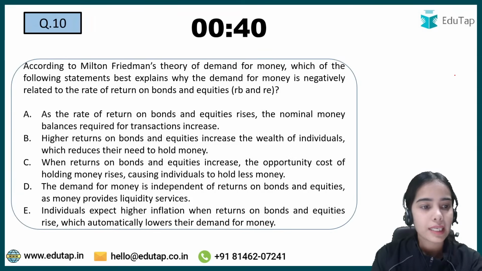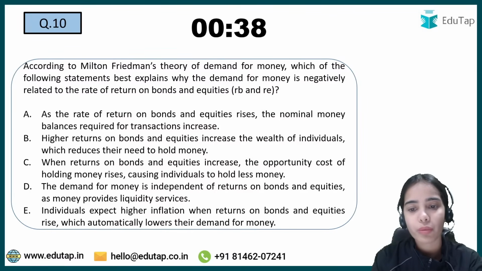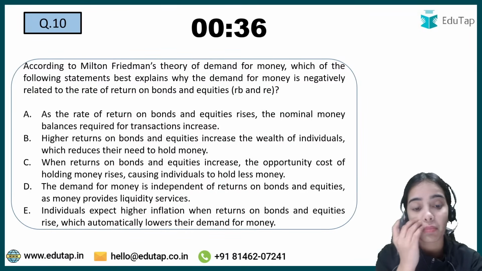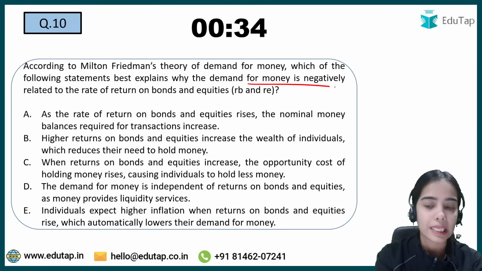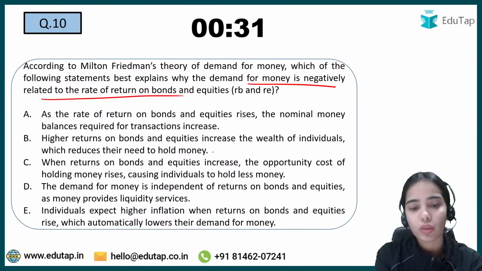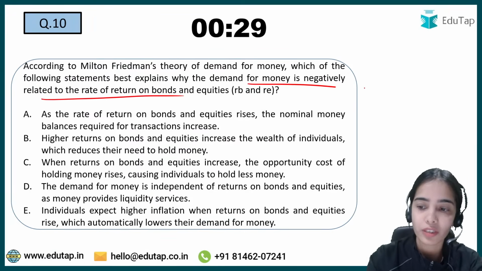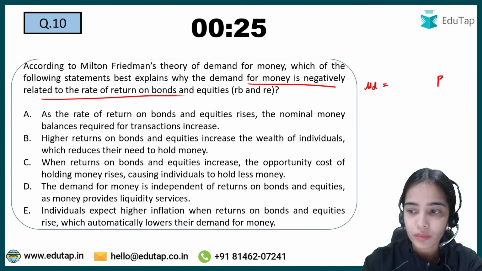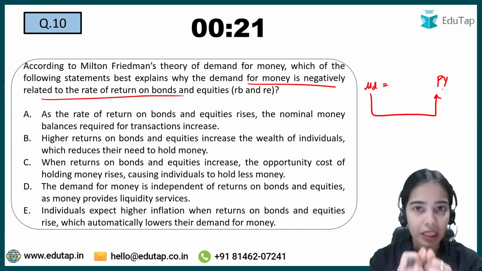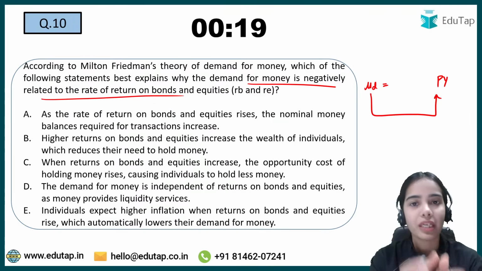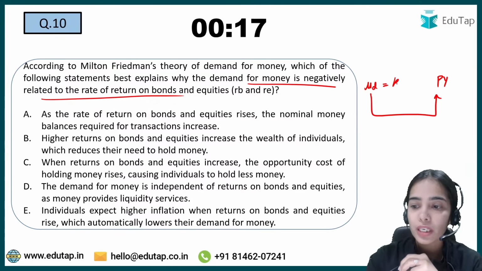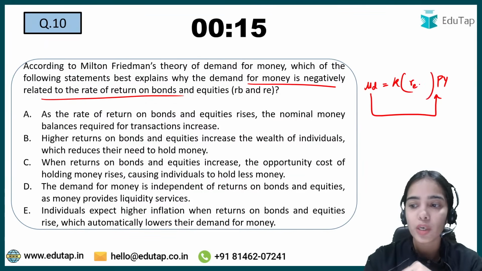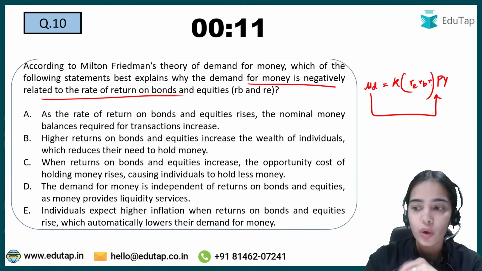Okay, next is, according to Milton Friedman's theory of demand for money, which of the following statements best explains why the demand for money is negatively related to the rate of return on bonds and equities? So basically Milton Friedman said that the demand for money depends upon nominal income. So how much money you will demand, how much money you will hold, will depend upon your nominal income. But it also depends upon the returns that you are getting on equity, bonds, and on your savings and such.